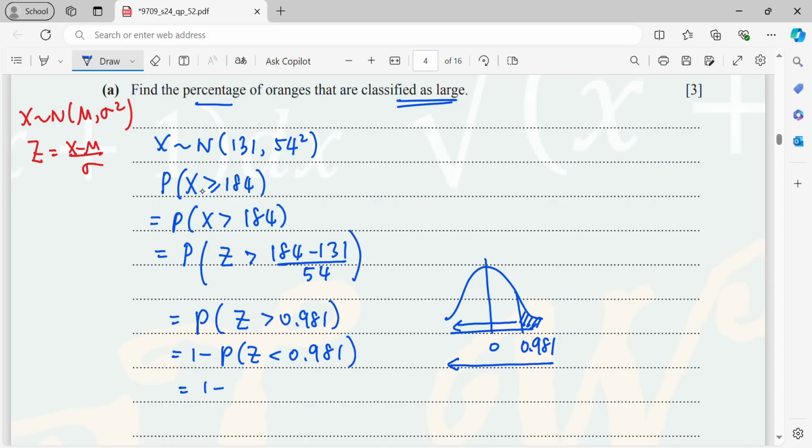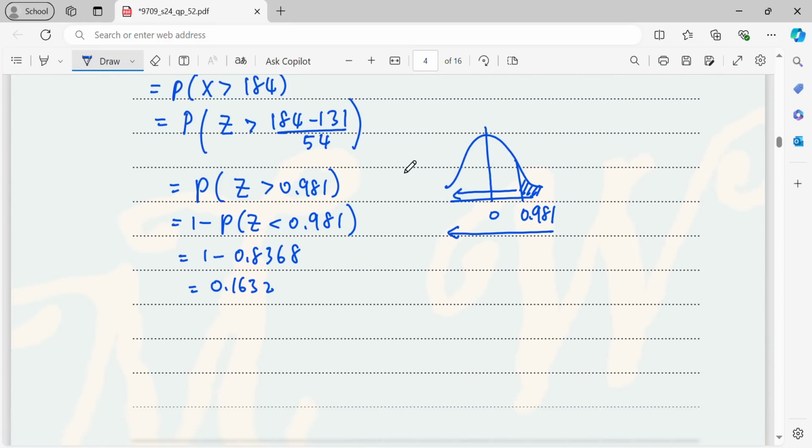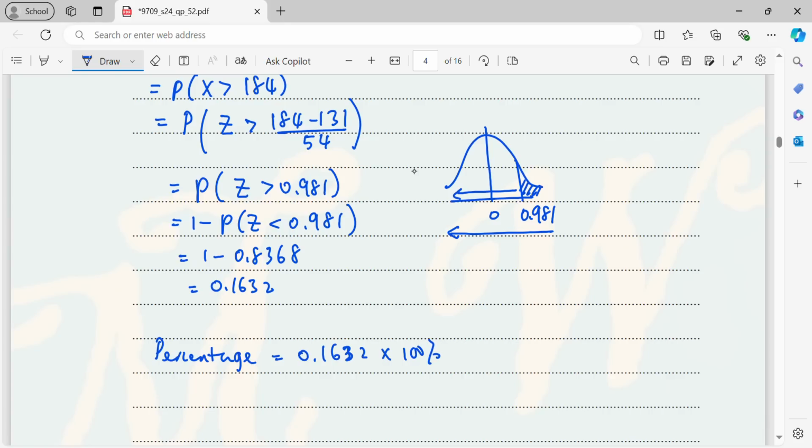So here it is going to be 1 minus 0.8368. And now you will be getting 0.1632. Okay, now for the percentage. So this is a probability. So percentage equals 0.1632 times 100%. Then you will be getting 16.32%. Now we always round our answer, or we always leave our answer correct to 3 significant figures. That is 16.3%. So that is the percentage of the large oranges.